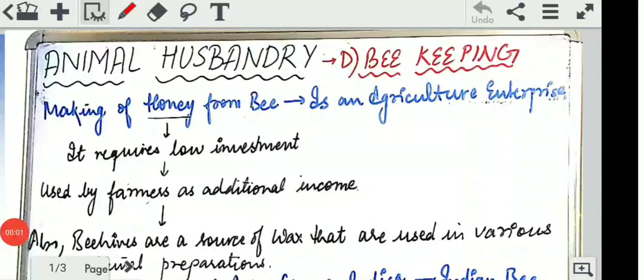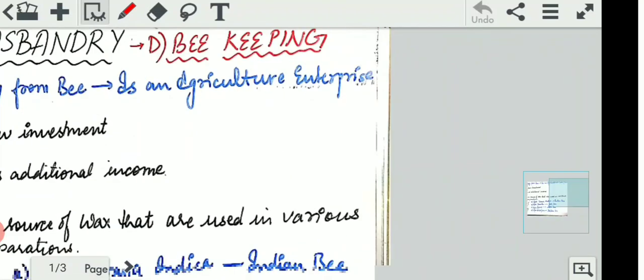Hello students, till the previous video we have completed all three types of animal husbandry, that is cattle farming, poultry farming and fisheries, right? Now we are left with the last and a very small topic of beekeeping. We all know that